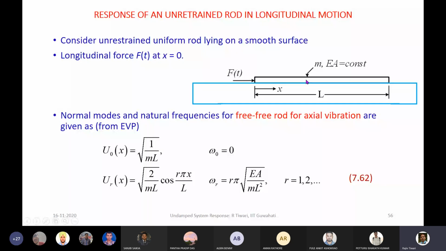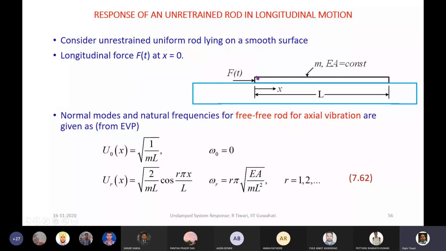The property of this rod is given here. We are exciting this particular rod in axial vibration. This is something like a free end condition, and we are applying force at one end only, at x equal to 0.